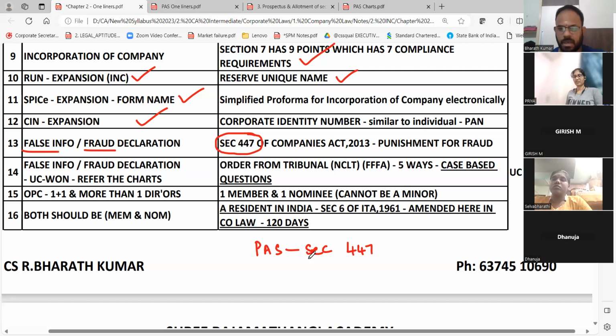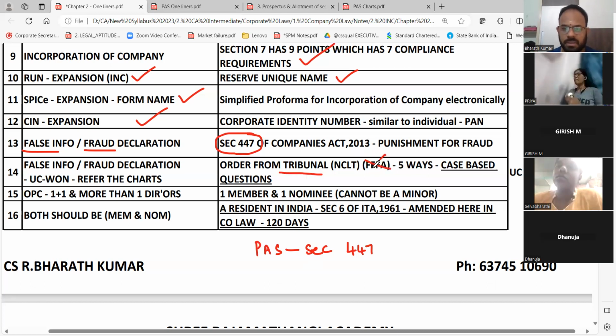for the Companies Act, if you want to know what 447 is, I will show you the chart that is there in chapter number 3. It is not actually there in the new study material, but they have quoted it there. I have taken the chart from the old study material. I will show you that it's going to be crucial. Then if there is false information or fraud declaration, an order from the tribunal will be there.